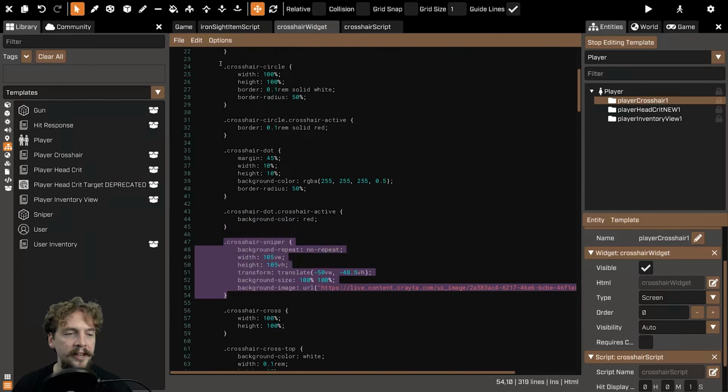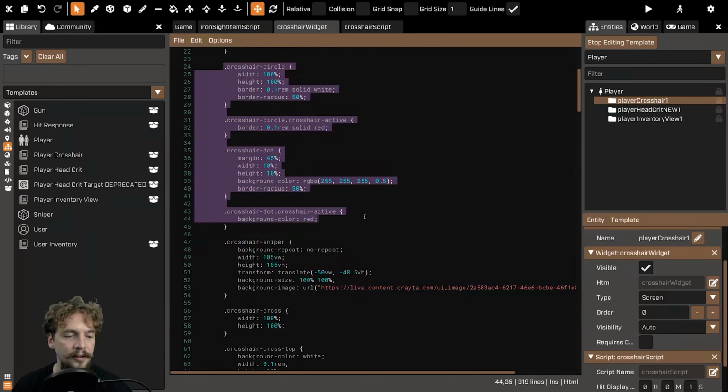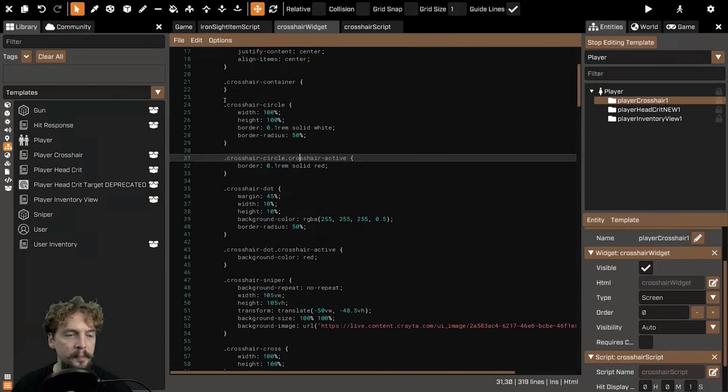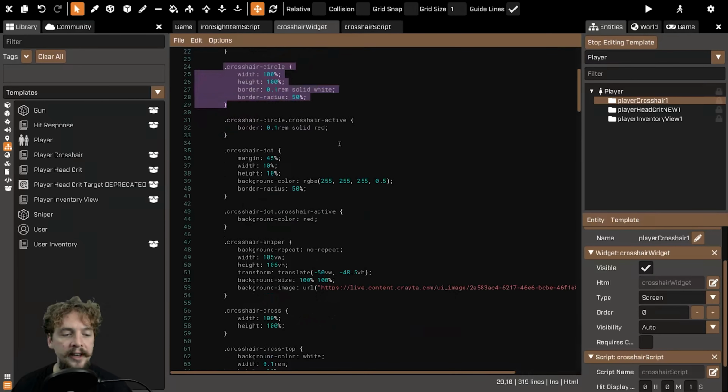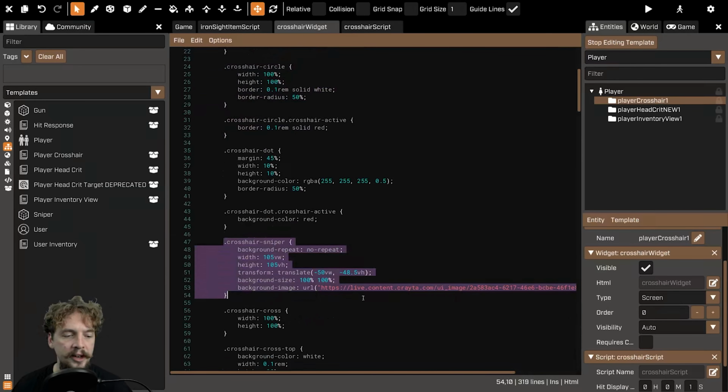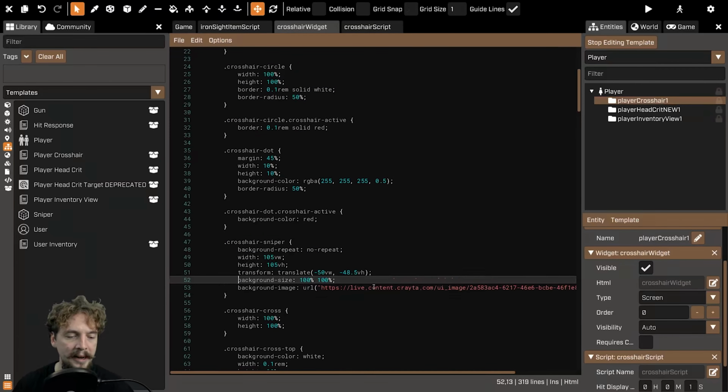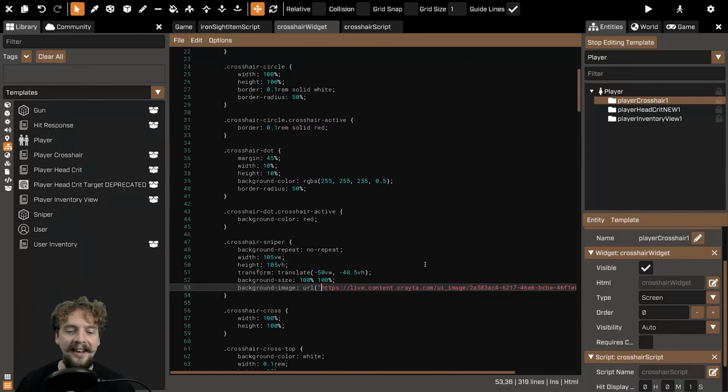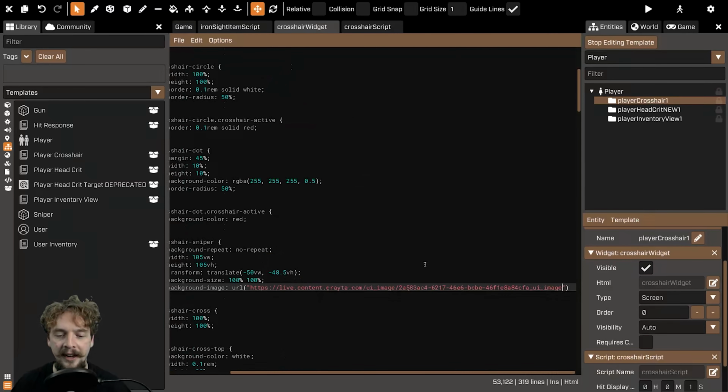I essentially found where all the Crosshair CSS classes were and copied the same style of notation, made one called crosshair-sniper, and added my background image by typing background-image: url("..."), pasting in the URL for your image, end quotes, end bracket.